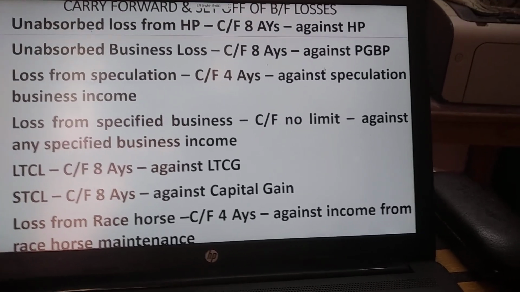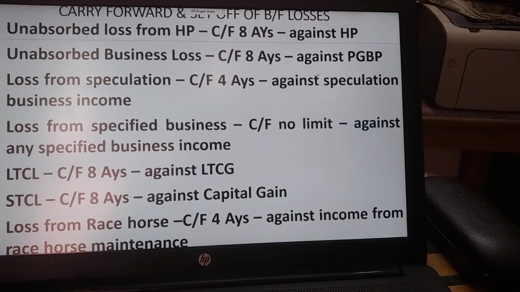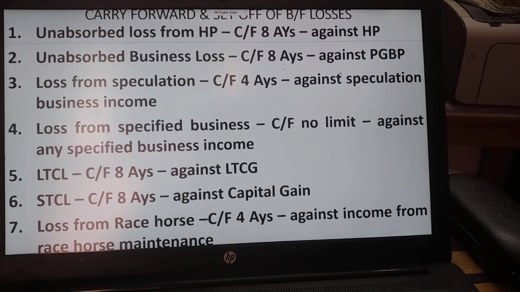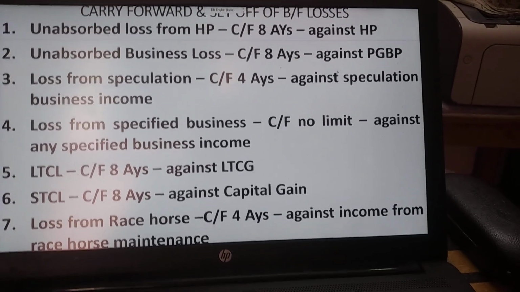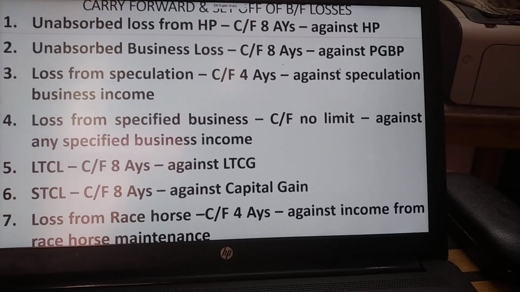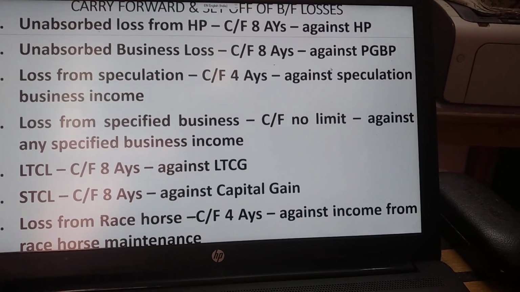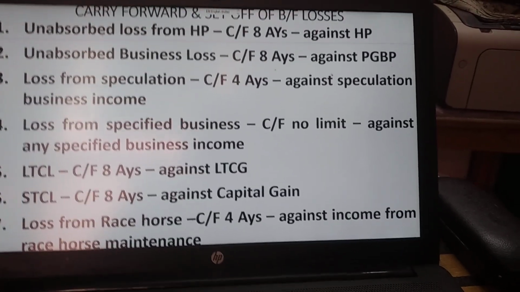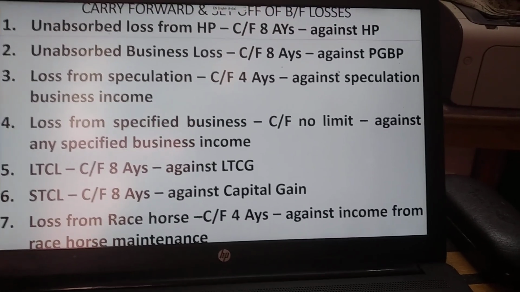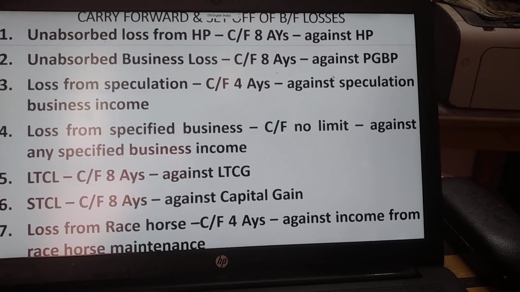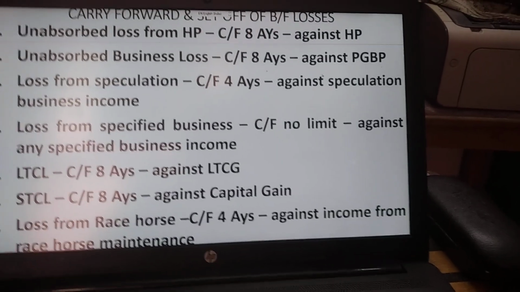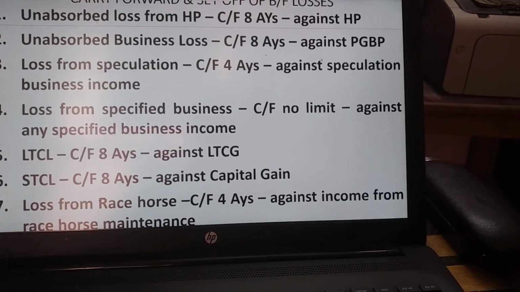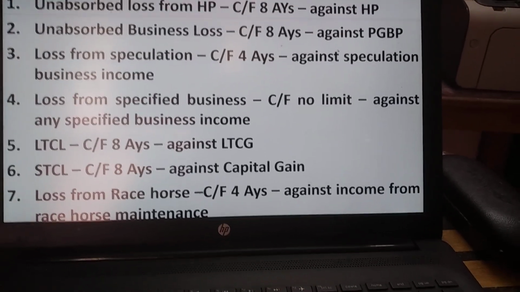But if you carry forward the house property loss for the subsequent years, in a subsequent year you can set off the house property loss only with house property income. Not only the house property loss, any head of loss if you carry forward, you have to set off that particular carried forward loss with the concerned head of income only. You cannot set it off with another head of income. That is the concept of unobserved loss.